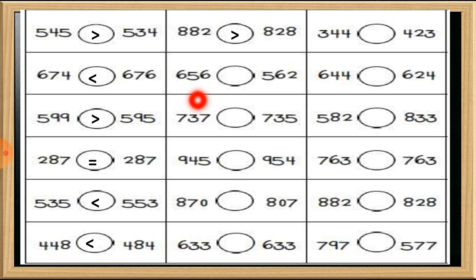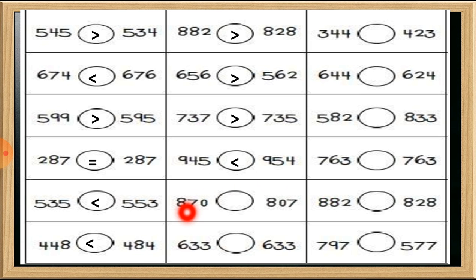Next one, 656 and 562. So here at the hundreds place is the number 6, so this is the bigger number. 737 and 735. So this 737 is the bigger number, students. Next one, 945 and 954. Which one is bigger? 954 is the bigger number.